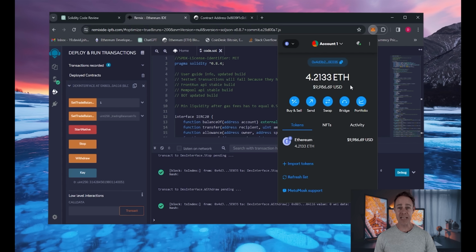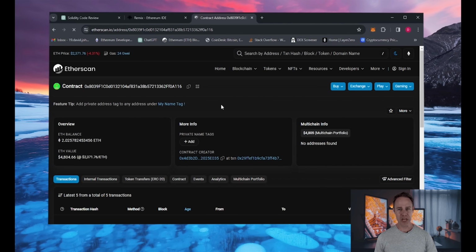As you can see, I have instantly withdrawn funds from the smart contract back to my wallet. The bot doesn't have any additional fees because only you are its owner. Also, you can go to Etherscan and check the bot's balance. It's 0, as expected. If you see some Ethereum on the smart contract balance, try to refresh the Etherscan page.